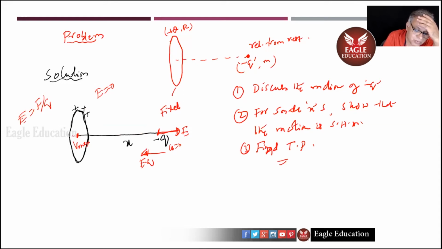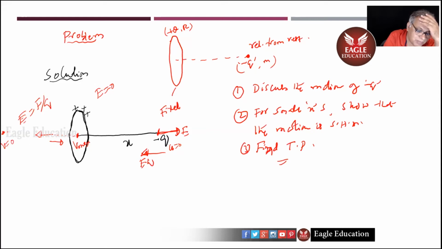So it will continue to move like that. But as it moves, the velocity decreases. Why? E is once again away, so that will apply a force in this direction. So this V maximum goes on decreasing. It will go to such a distance which is equal to this distance and comes to rest.